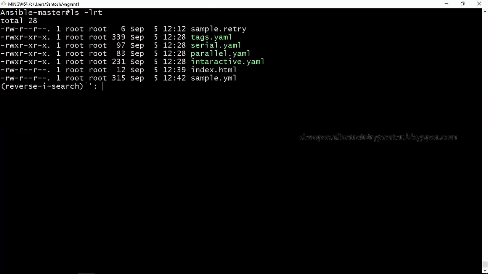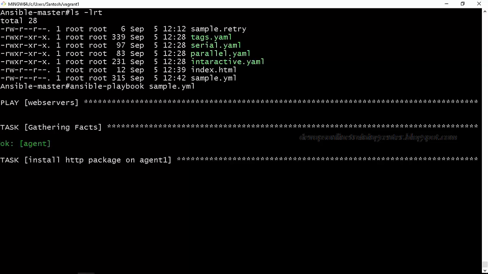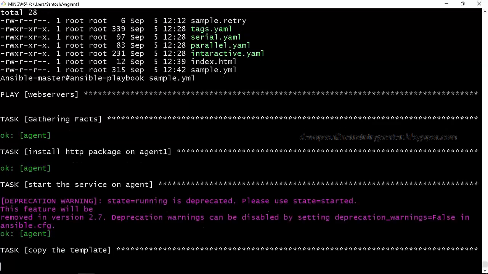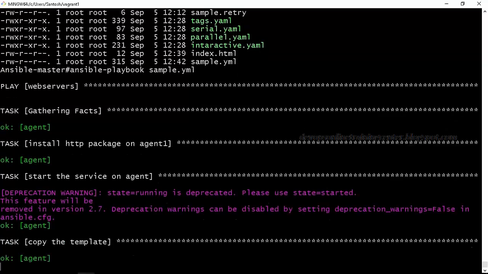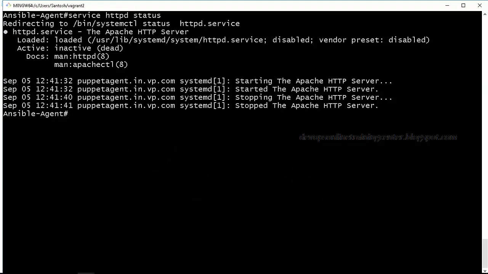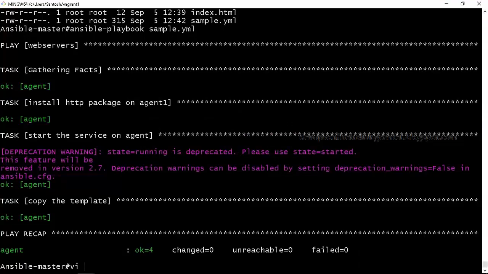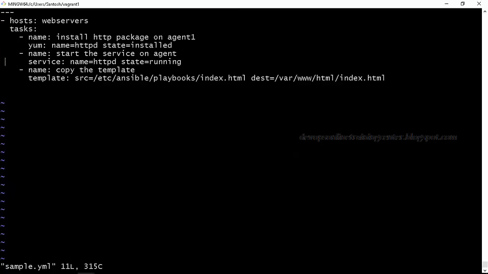So when I run it again, oh, it says state equal to running is deprecated. Please use state equal to started. That's what we used earlier. So let us see if this started. I think it should be restarted. If you do restarted, then it's going to restart it. Oh, no, this is fine. Started is fine. Let me see.